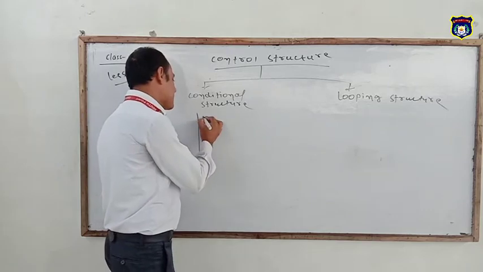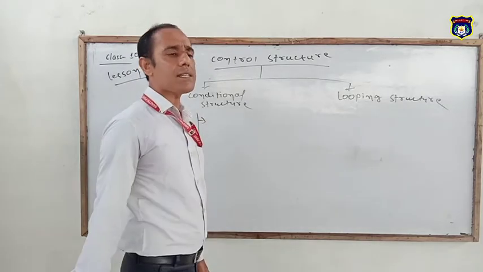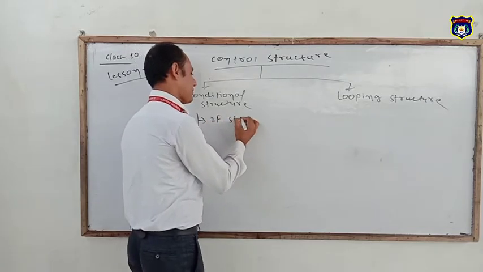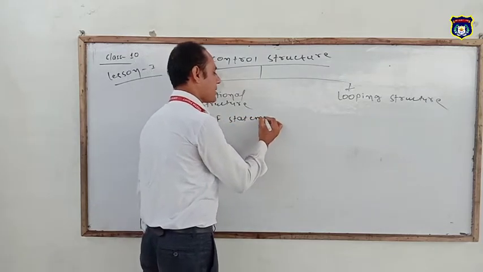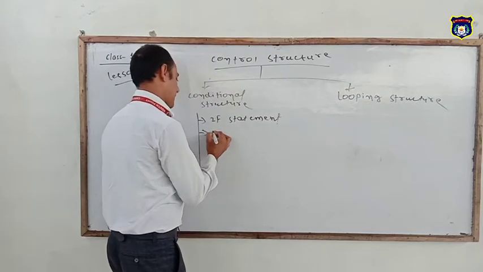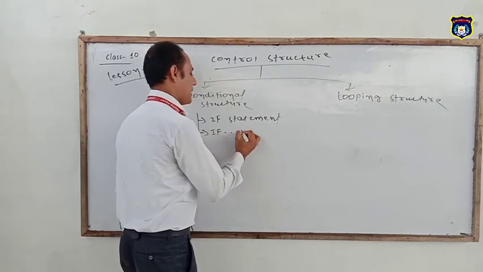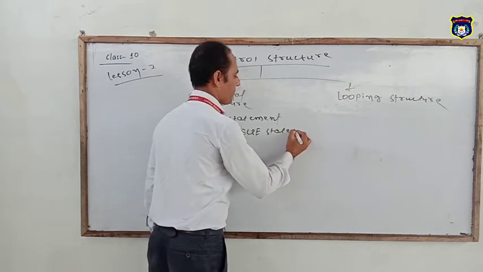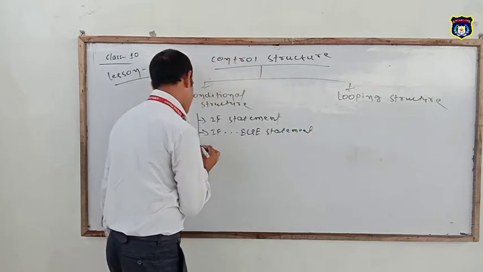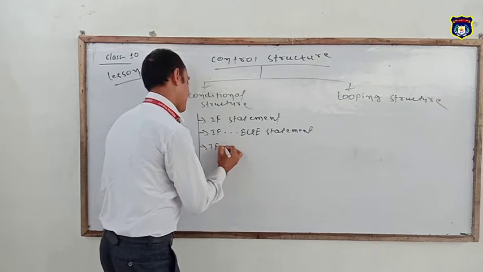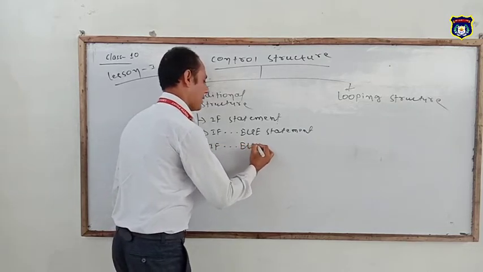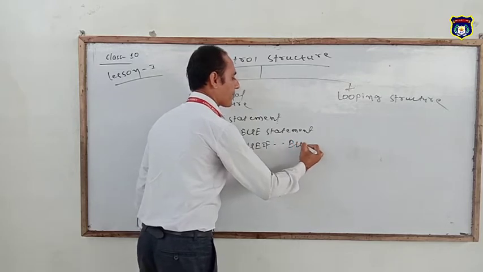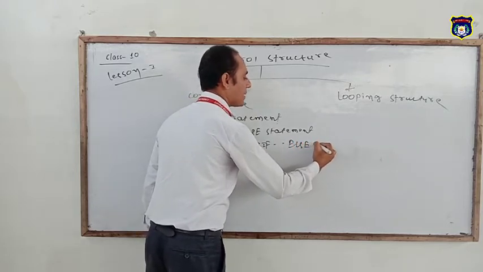Conditional structure means the statements which follow a condition. For example, the if statement, second the if else statement, next the if else if statement.